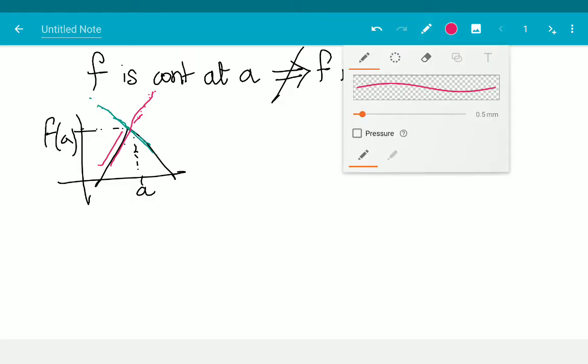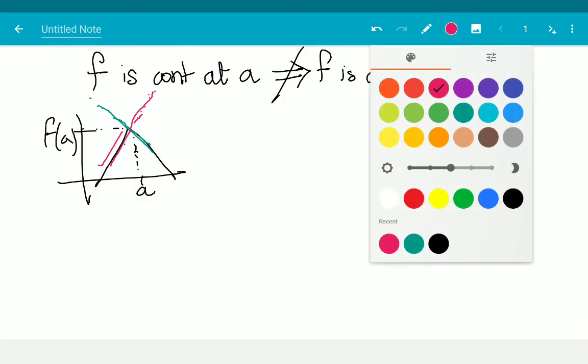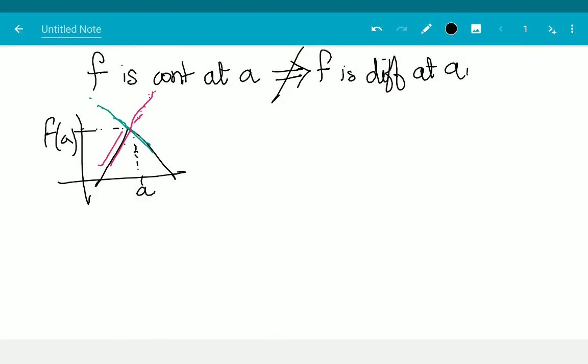Well, that's fine and dandy, we knew that, but can I make the function continuous everywhere and not differentiable anywhere? Can I extend it so that it's not differentiable anywhere? Well, the idea is this. Right now, at all the other points except A, the function is continuous and differentiable, right? Because it's just a smooth edge. What I'm going to do is make it jagged.